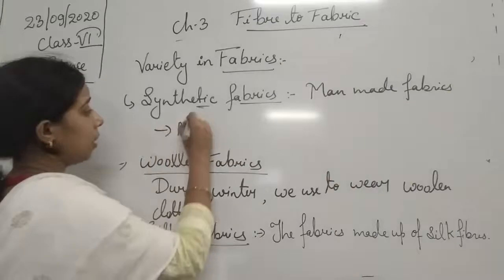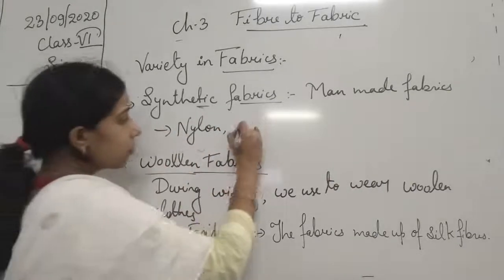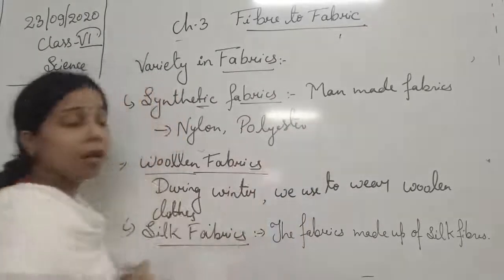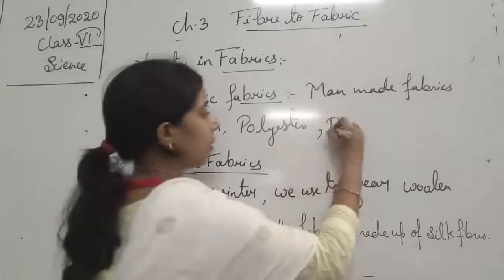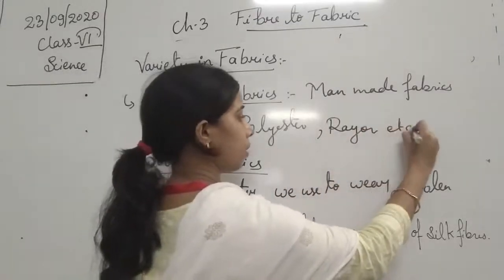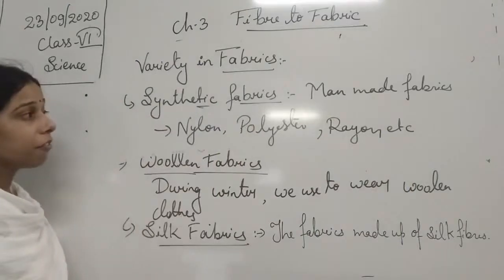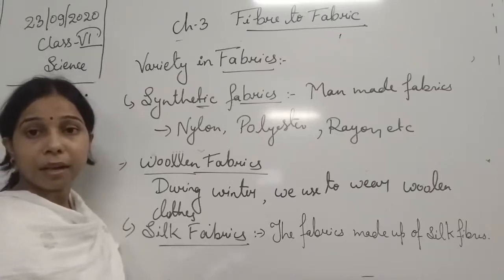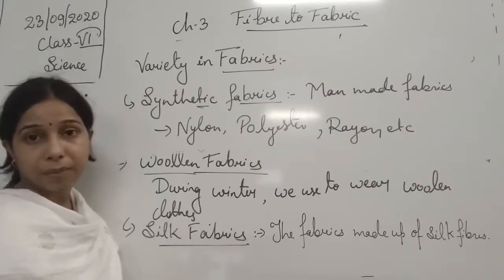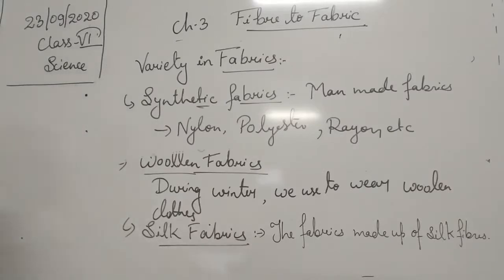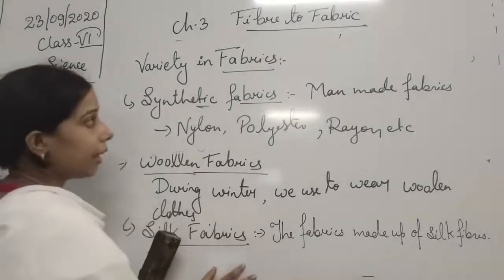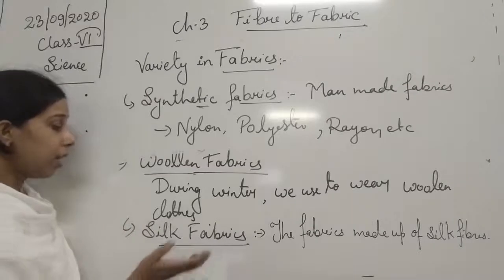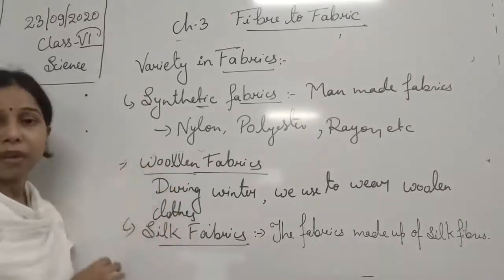Examples are, students, nylon, polyester, rayon, and a lot more. These are all different kinds of artificial fabric which is made by human beings. It is a man-made fabric. So these are the different varieties of fabric, students: cotton, woolen, silk fabric, and synthetic fabric.